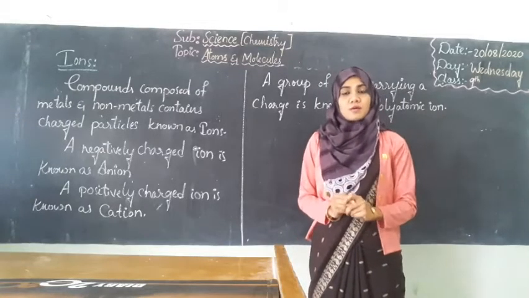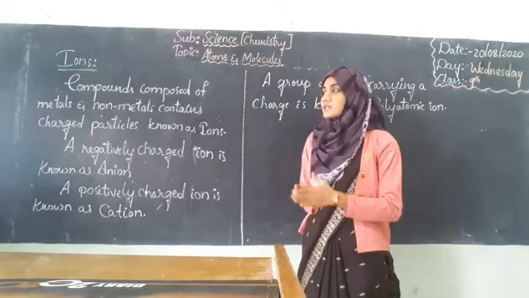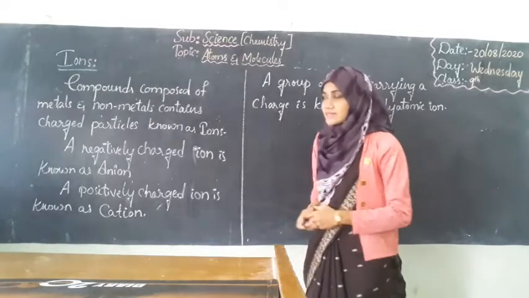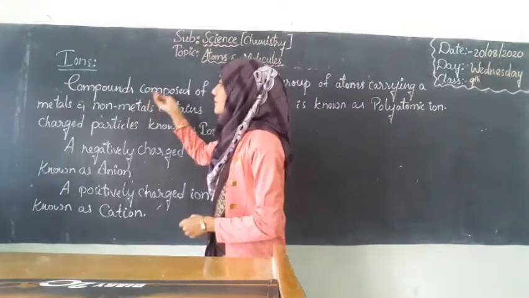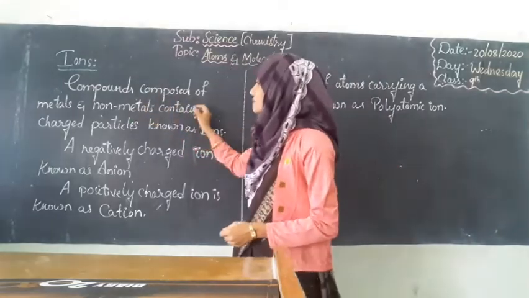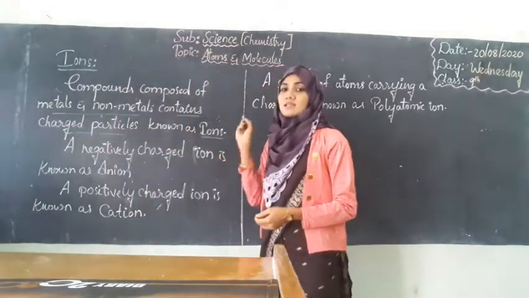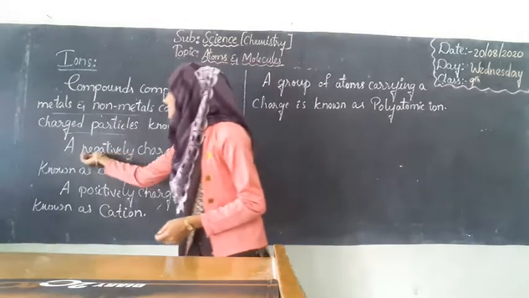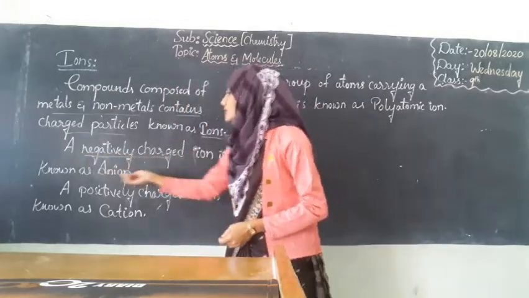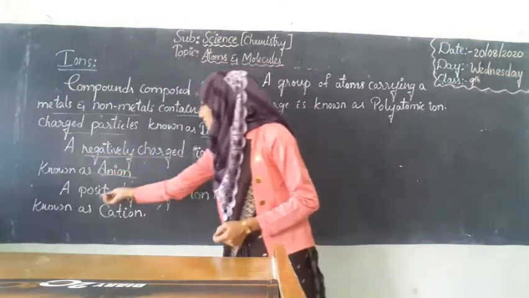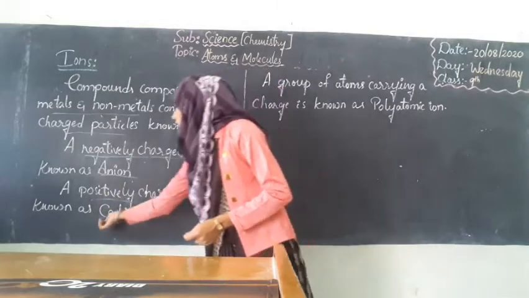So after studying about molecules, today we shall go for ions. What are these ions? Compounds composed of metals and non-metals which contain charged particles are known as ions. A negatively charged ion is known as an anion, whereas a positively charged ion is known as a cation.